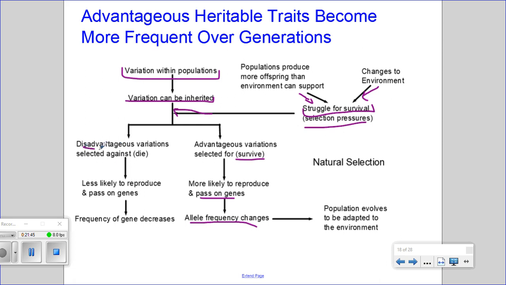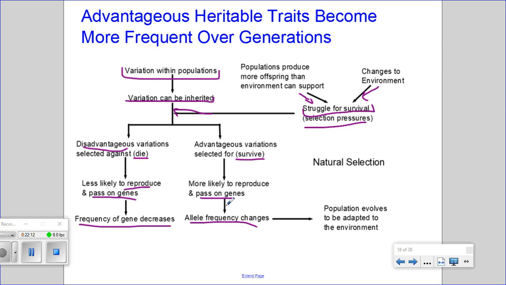Variations that do not provide an advantage, those individuals will be selected against. So they will die, or they are less likely to reproduce, and because they're less likely to reproduce, they're less likely to pass on their genes. And so the frequency of genes that are disadvantageous within a particular environment will decrease over time.